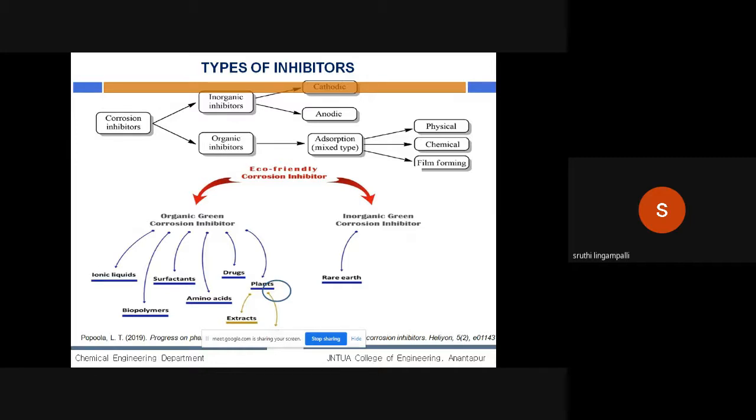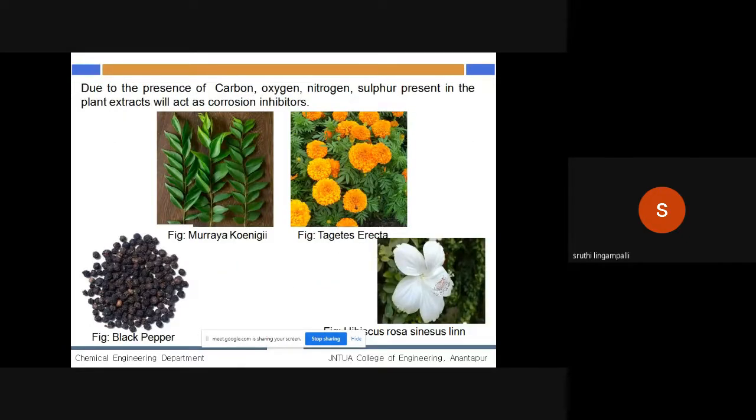There are several eco-friendly corrosion inhibitors: organic green corrosion inhibitors in the form of ionic liquids, biopolymers, surfactants, amino acids, drugs, plants, and extracts. I am using plant extracts to overcome the corrosion. I am taking these four as the inhibitors: Murraya koenigii, Tagetes erecta, black pepper, and Hibiscus rosa-sinensis Linn.